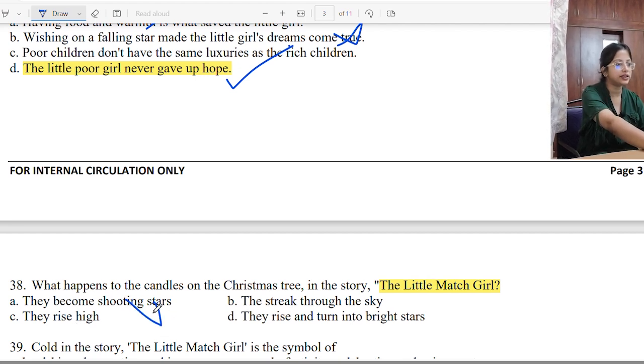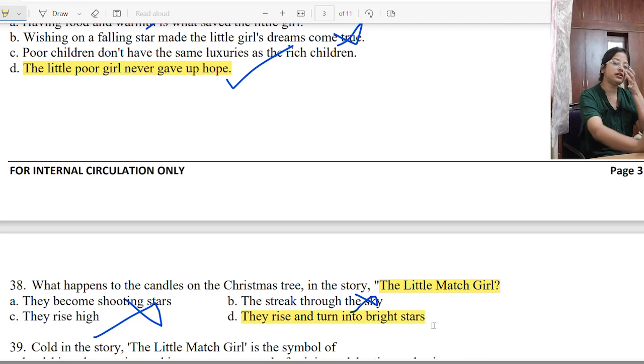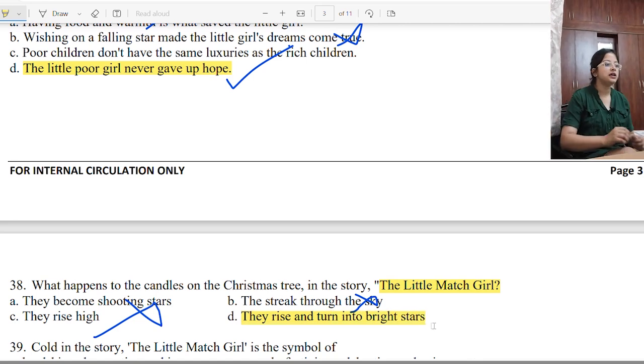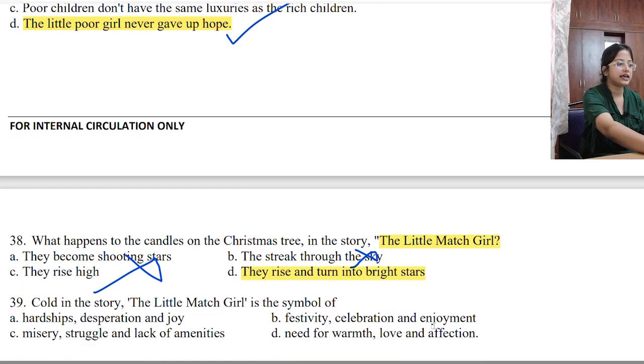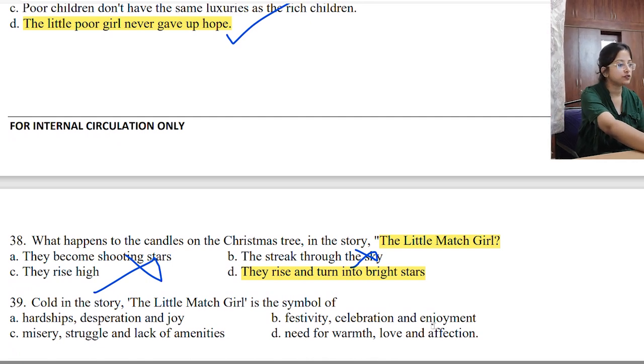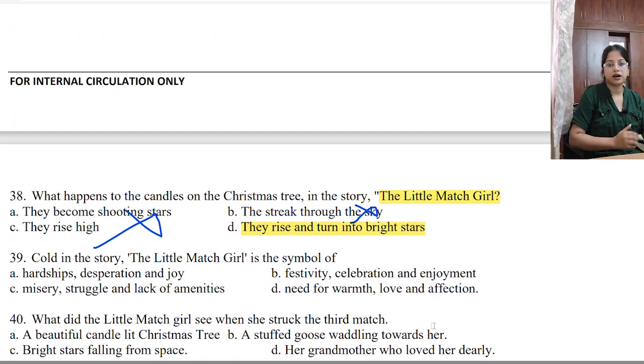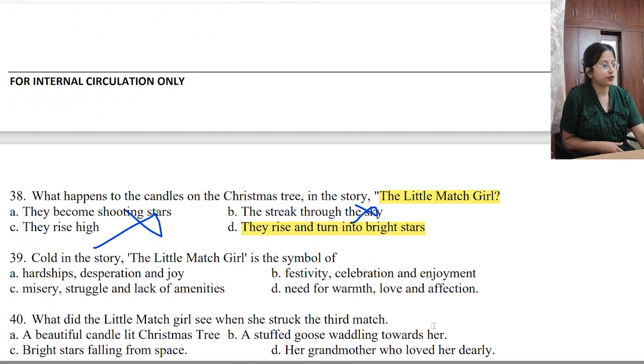So these two are incorrect. This one is also incorrect. Our correct option is option number D. They rise and turn into bright stars. Okay. Next question number 39. We will do till 40. So 40 questions, till 40 we are going to do today.